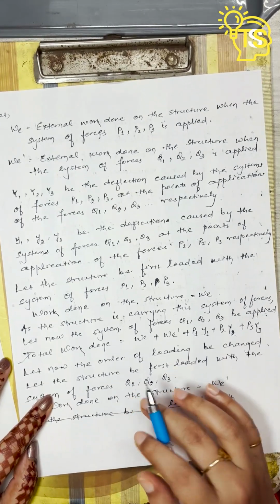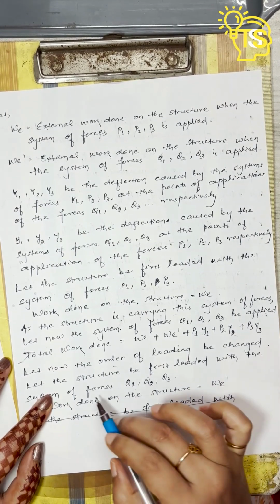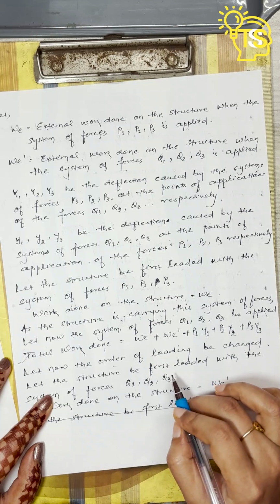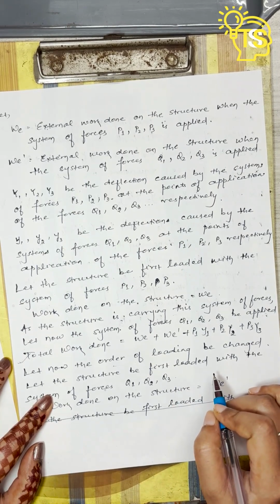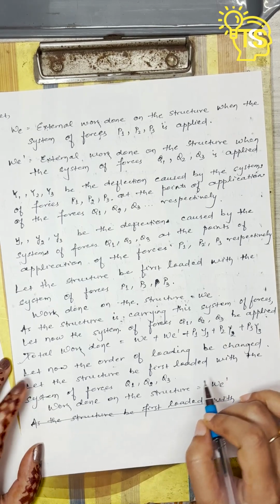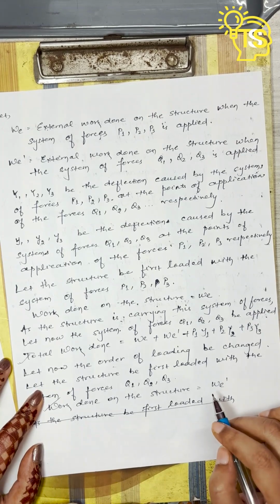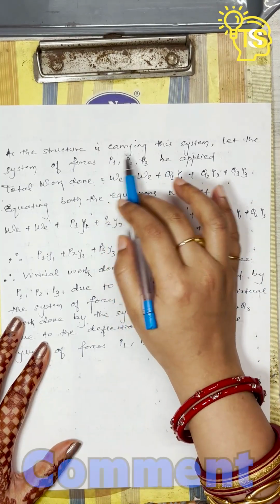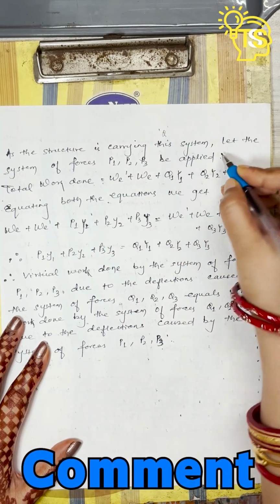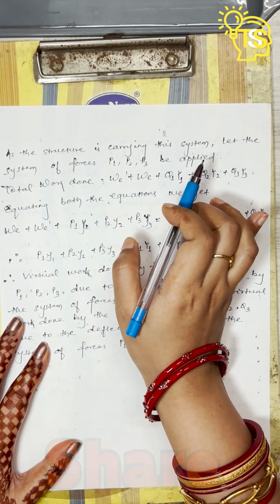And now the order of loading is changed, and the structure will be first loaded with the Q system of forces. They are Q1, Q2 and Q3. So the work done on the structure now will be WE dash. As the structure is carrying the Q system of forces, let the system of forces P1, P2, P3 be applied.